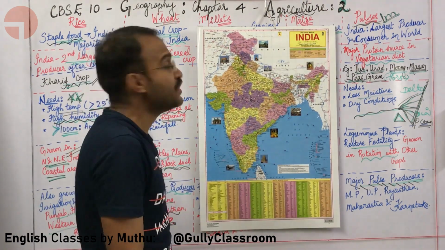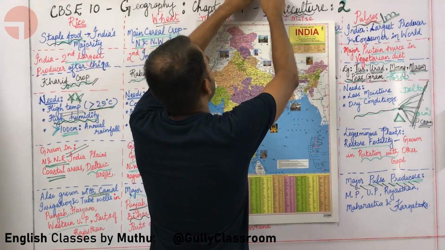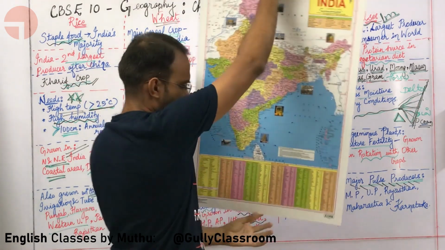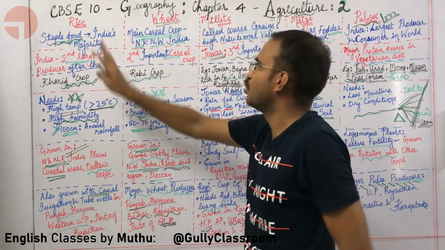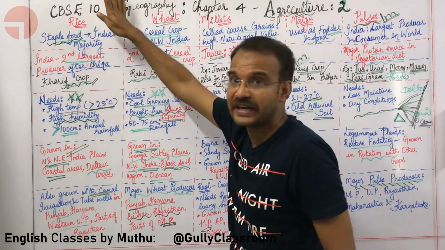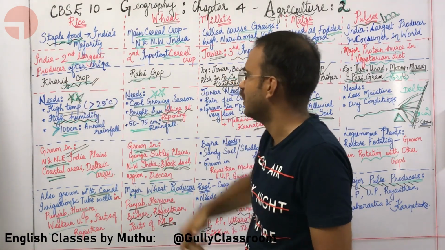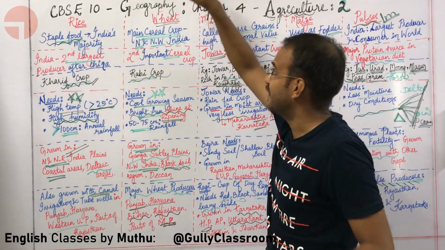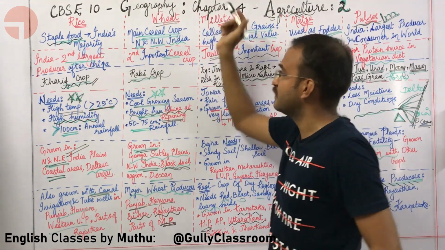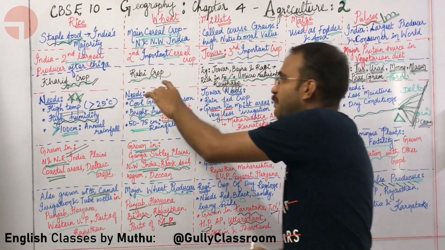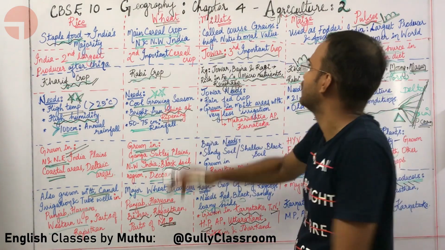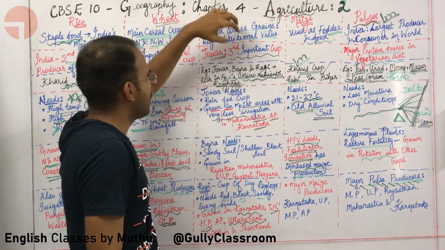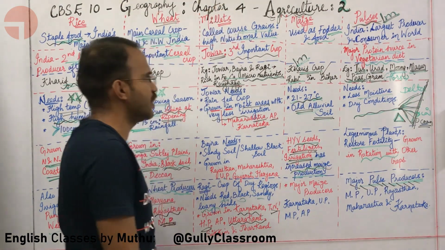Those are pulses. Now finally, let us try to compare each and every different food grain, a very fast comparison. Rice: staple food, India second largest producer, kharif crop. Wheat: India's main cereal crop for north and northwest India, second important cereal crop, rabi, cool growing season, bright sunshine, 50 to 75 centimeters rainfall. Millets: high nutritional value, third most important crop.